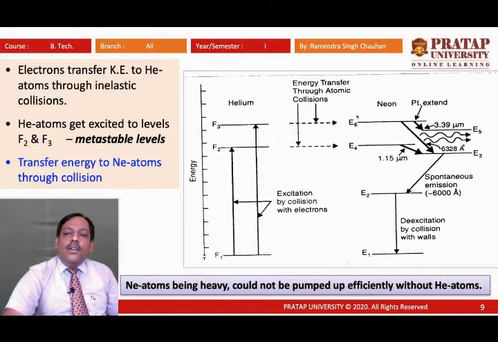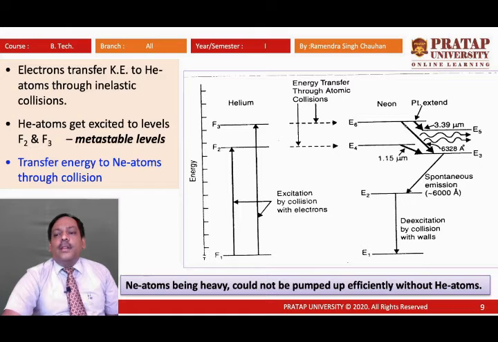Now, when neon atoms are in the E6 level, they keep accumulating there, and the E3 level is empty.